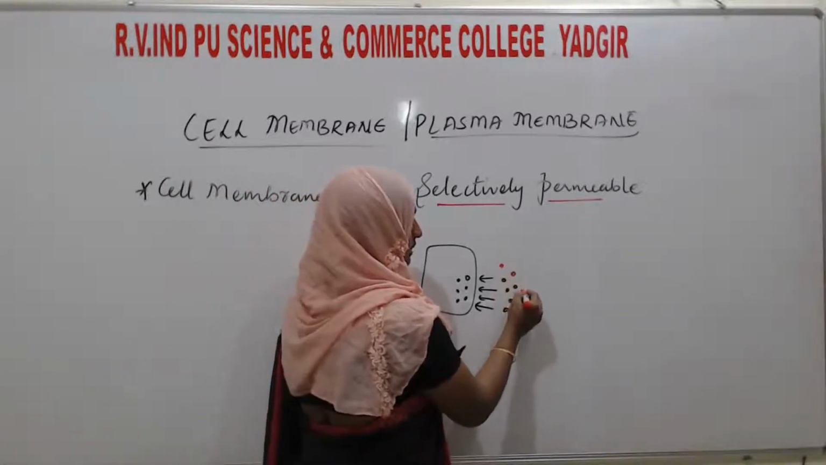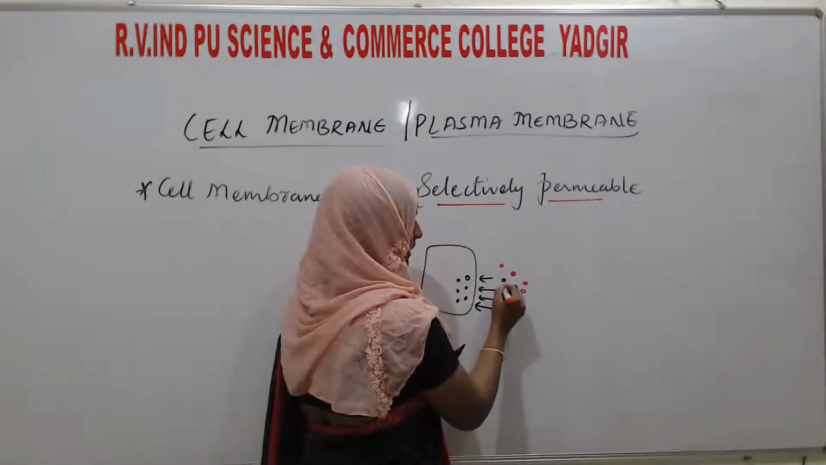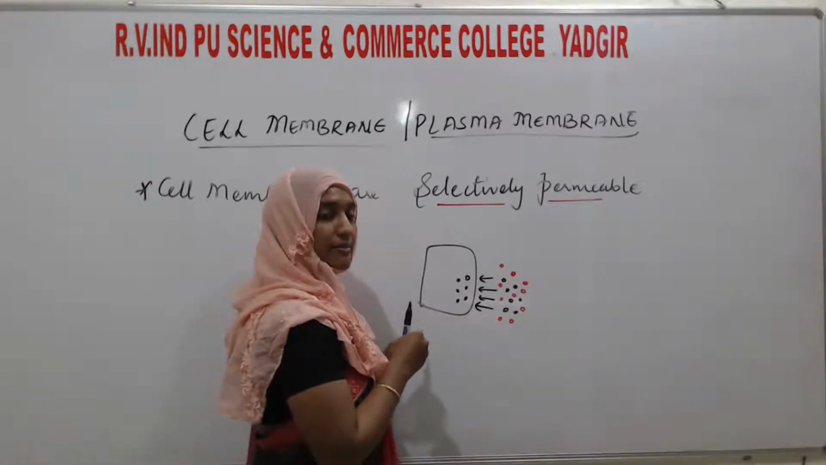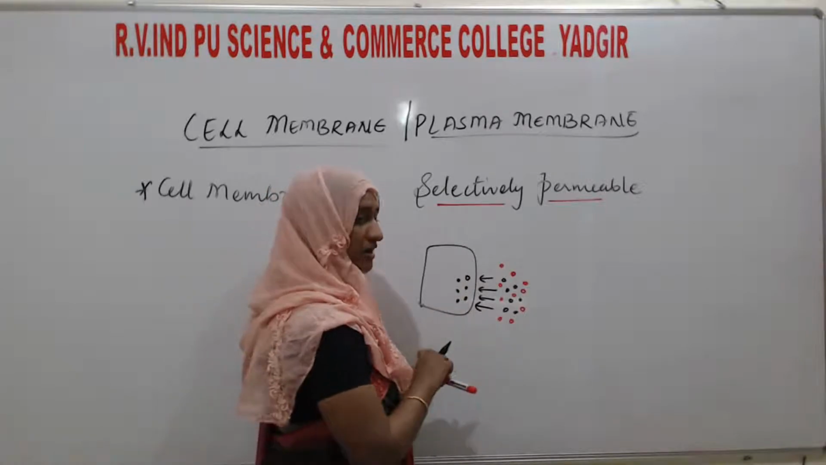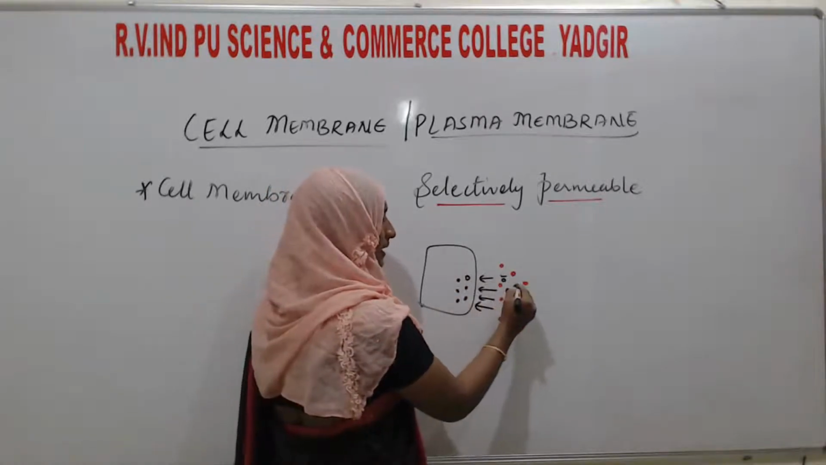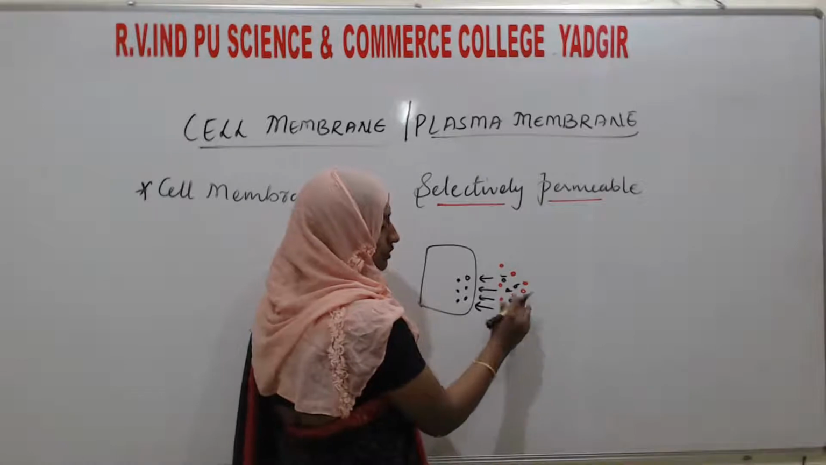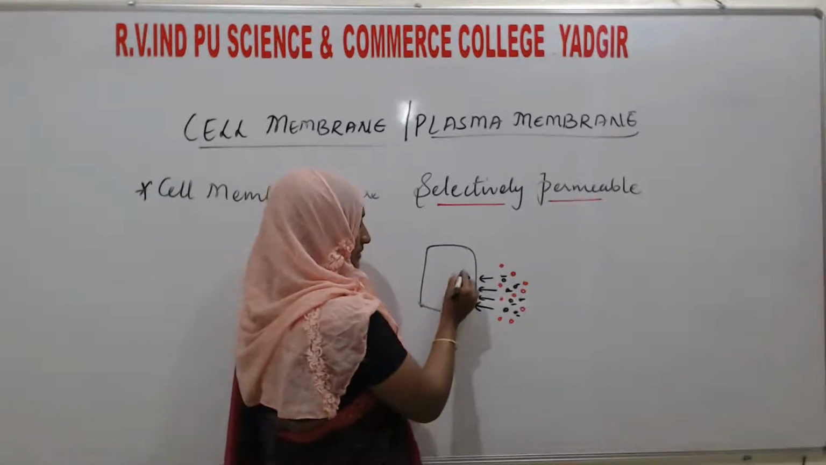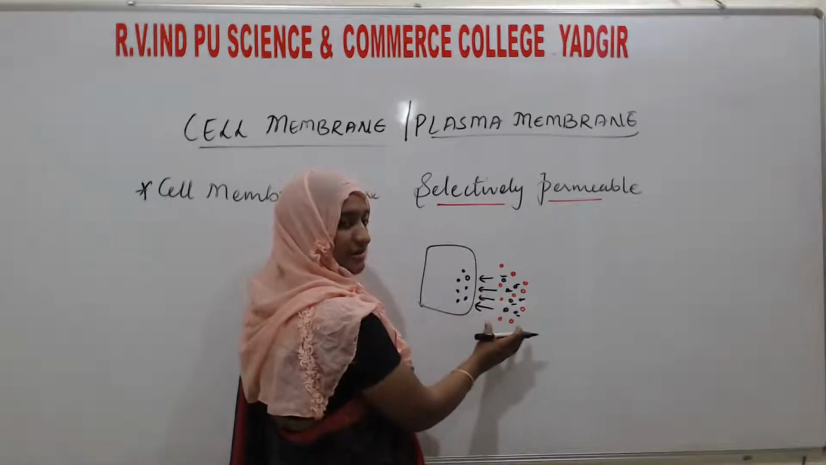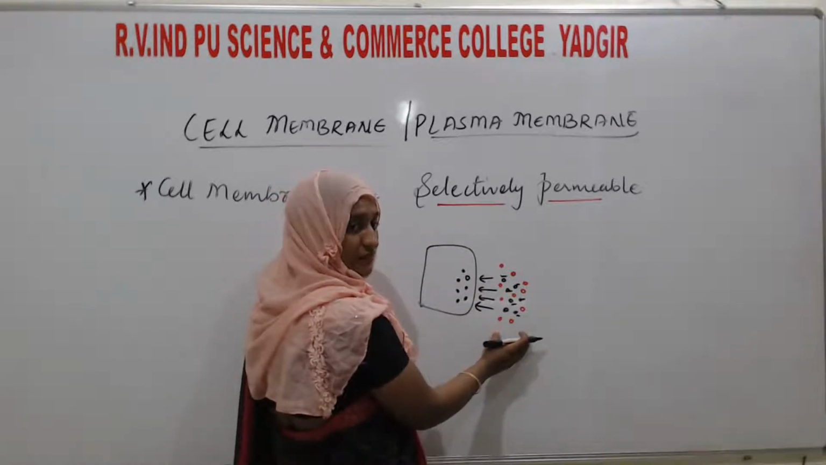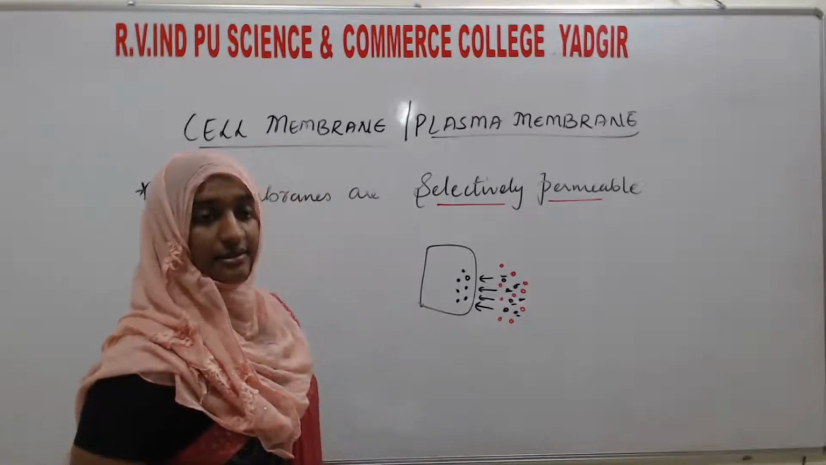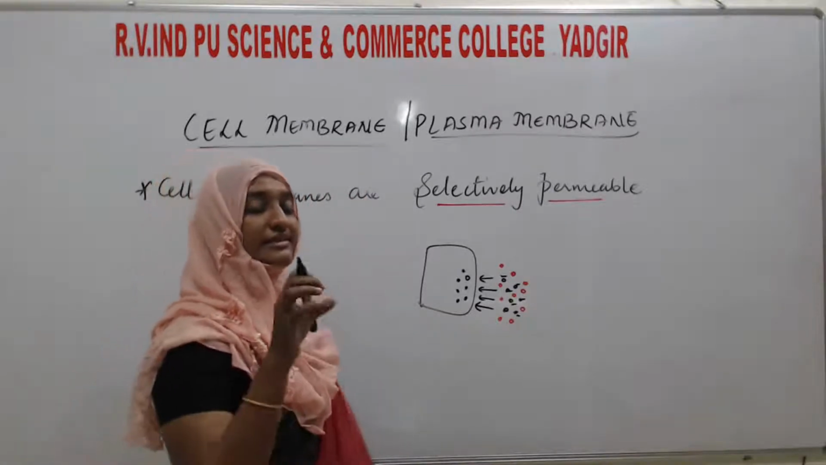Here the molecules are of different types, red color and black color. The membrane has the ability to allow only black color molecules to pass, not the red color molecules. That's why you can see only black color molecules have moved from outside of the cell to the inner side of the cell. So that is known as only the selected.